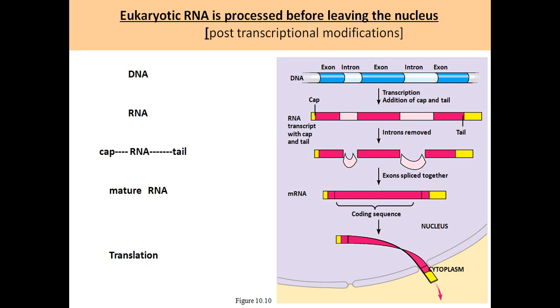Both replication and transcription take place inside the nucleus, but the translation mechanism takes place in the cytoplasm. So once the mRNA is ready, mRNA means messenger RNA. Why is it called messenger RNA? Because it carries the information that is present on the DNA. So that is why it is called messenger RNA. It takes the message from DNA by the transcription process which takes place in the nucleus, and once the mRNA is ready for translation, it moves out to the cytoplasm, and on the ribosomes it starts the translation mechanism.